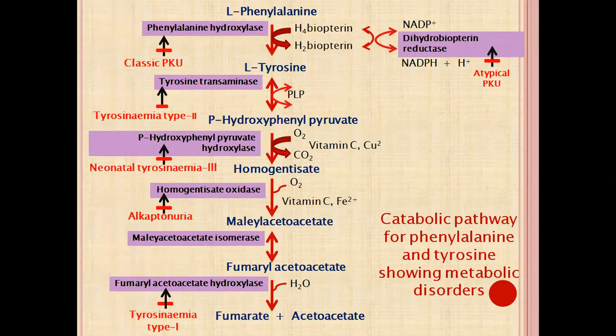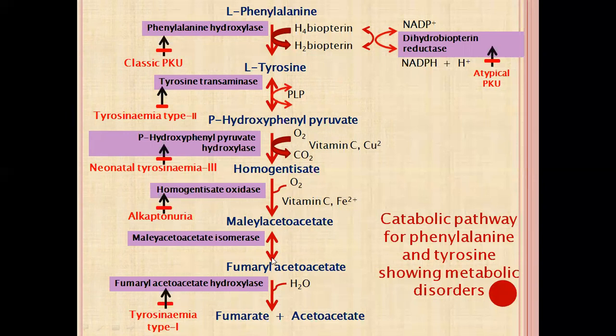Phenylalanine is converted to tyrosine, and tyrosine is converted into para-hydroxyphenyl pyruvate with the enzyme tyrosine transaminase. Deficiency of tyrosine transaminase leads to tyrosinemia type 2. Now para-hydroxyphenyl pyruvate is converted to homogentisate, and homogentisate is converted to maleyl acetoacetate. Here the enzyme is homogentisate oxidase. So this enzyme is deficient in alkaptonuria.